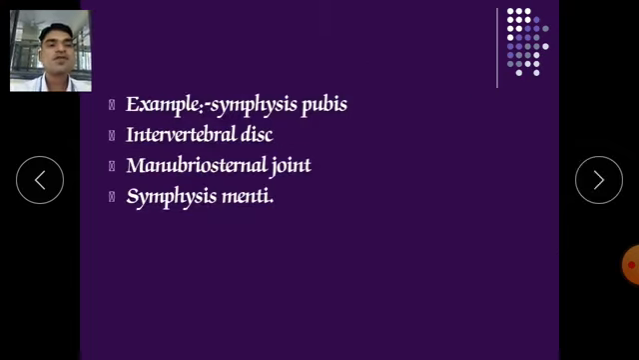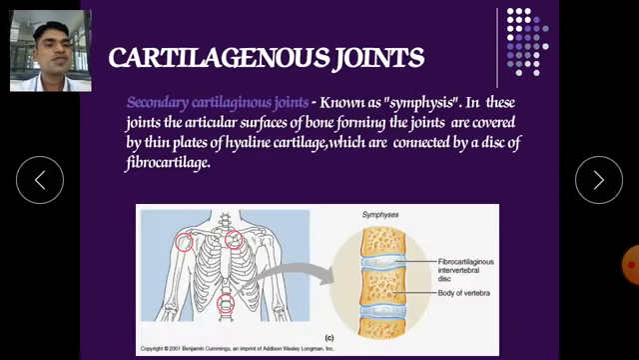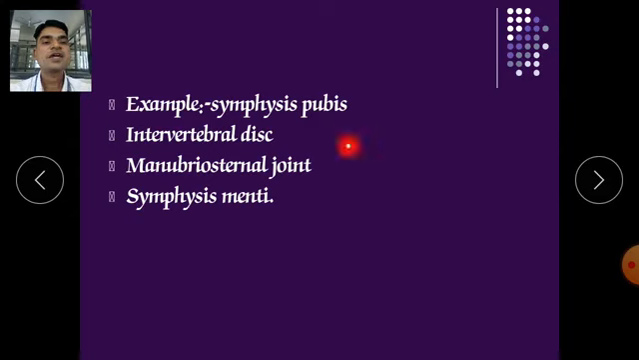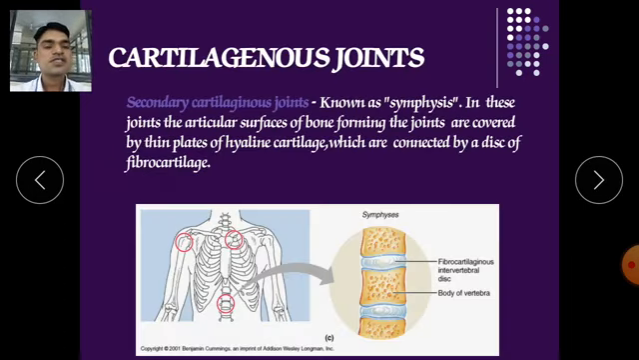Another example of symphysis is the pubic symphysis. At that place also we find a joint at the pubic symphysis, and the intervertebral disc and the manubriosternal joint. What is the manubriosternal joint? This is the joint between the manubrium and the body of the sternum. So it is a joint between the manubrium of the sternum and the body of the sternum. It is in between that.